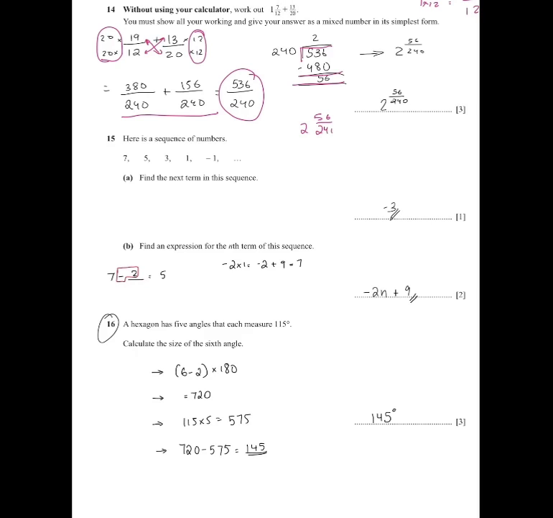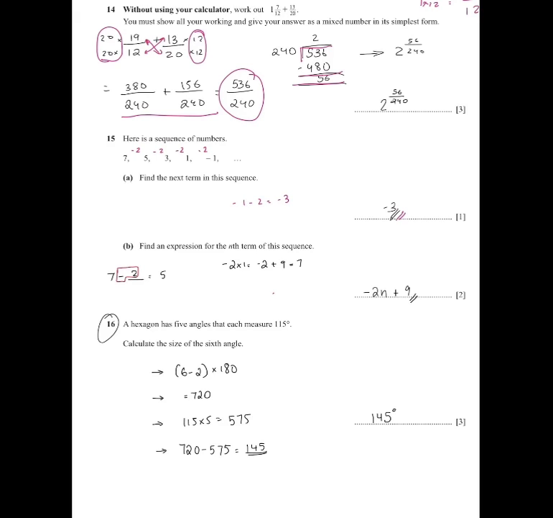Now next question, here is a sequence of numbers. So find the next term of the sequence. So here you can make out that this is minus 2. So after you do minus 1, minus 2, it's also equal to minus 3. And then find an expression for the nth term of the sequence. Now we know that the common difference is minus 2, since all are getting deducted by 2.